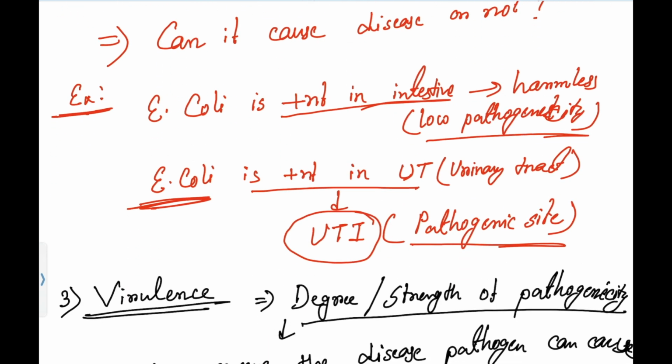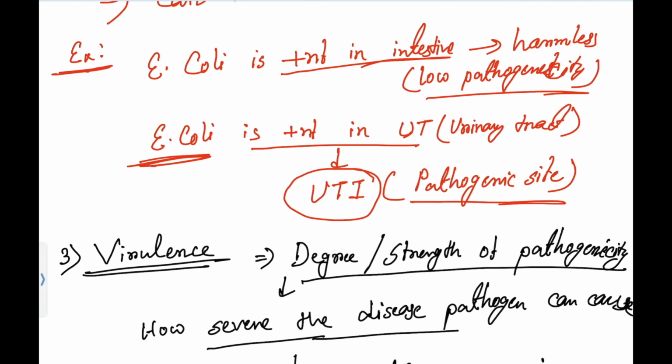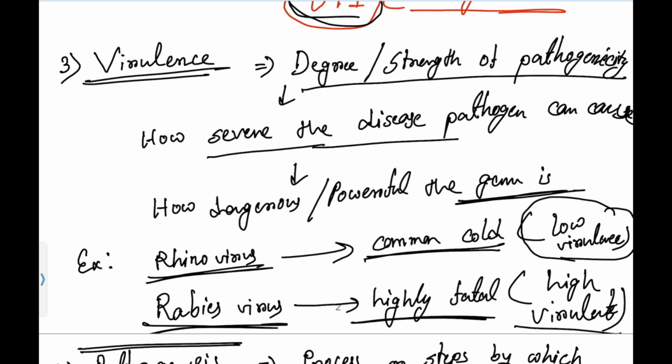Now if E. coli is present inside the intestine, we will say it doesn't cause any disease, it is harmless at that time, so it has low pathogenicity. Once it reaches the urinary tract and causes a urinary tract infection, then we will say that it is pathogenic. Okay, coming to the third concept, virulence.